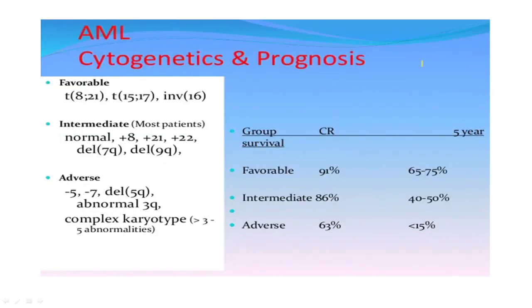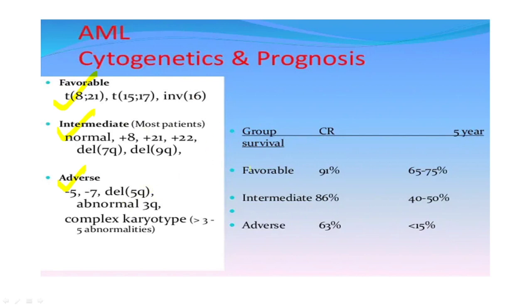Now, coming to the prognosis of AML. AML can have a favorable prognosis when associated with t(8;21), t(15;17), or inversion 16. Intermediate when associated with trisomy 8, trisomy 21, trisomy 22, deletion 7q, deletion 9q. Adverse prognosis when associated with deletion 5q, abnormal 3q, complex karyotypes.